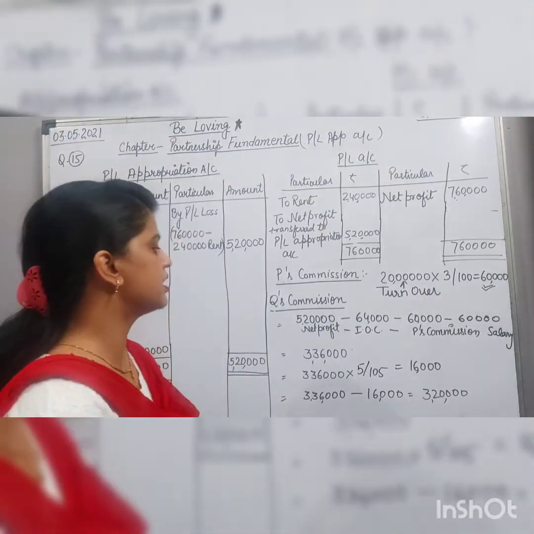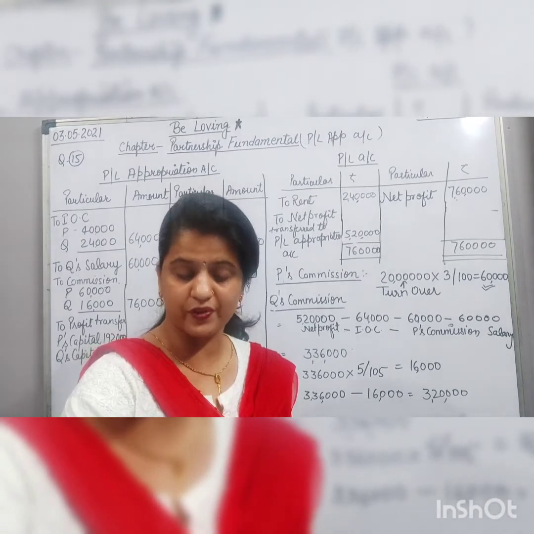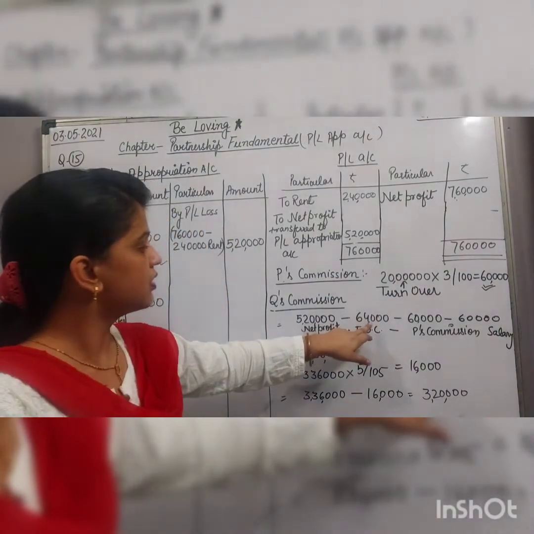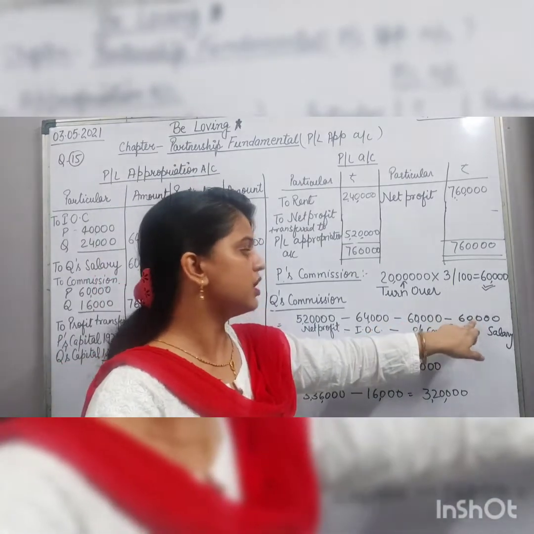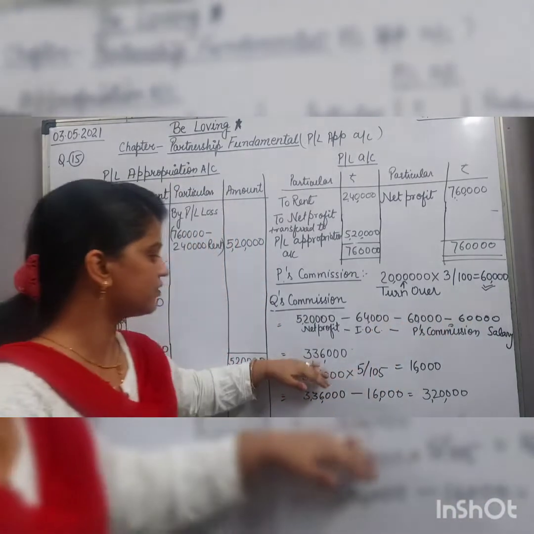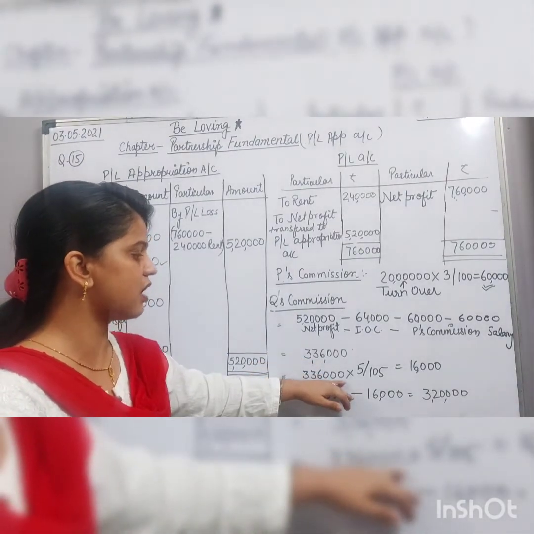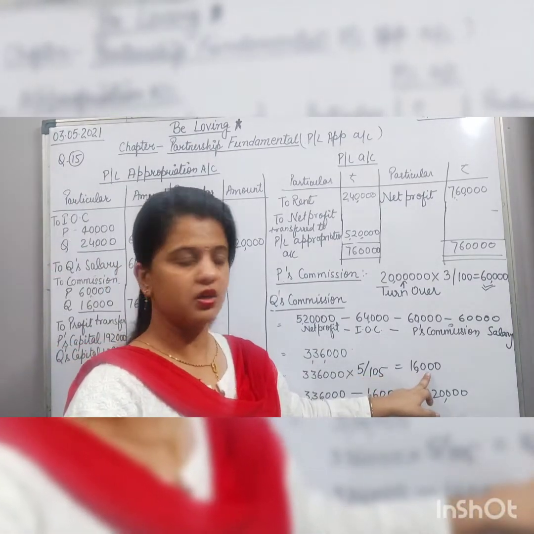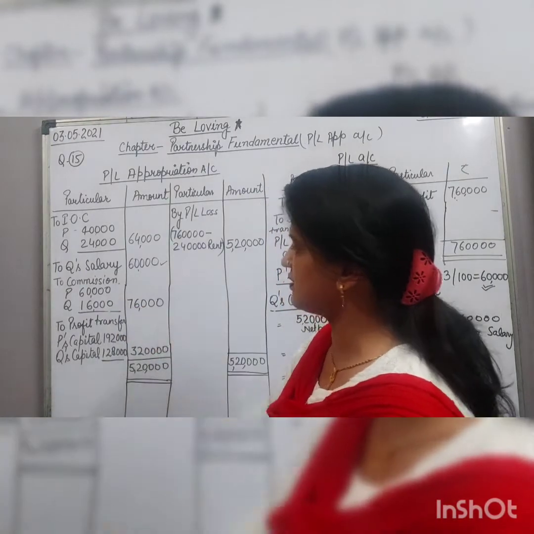I'm repeating my words. In your question, it is given that Q will get a commission of 5% on profit after deduction of interest, salary and commission. So interest on capital is 64,000, commission of P is 60,000 and salary is 60,000. After deducting, we will get 3,36,000 because it is given after charging. So 3,36,000 into 5 upon 105, and then we will get 16,000. This is the commission for Q that we have mentioned here, and then the total commission will be 76,000.